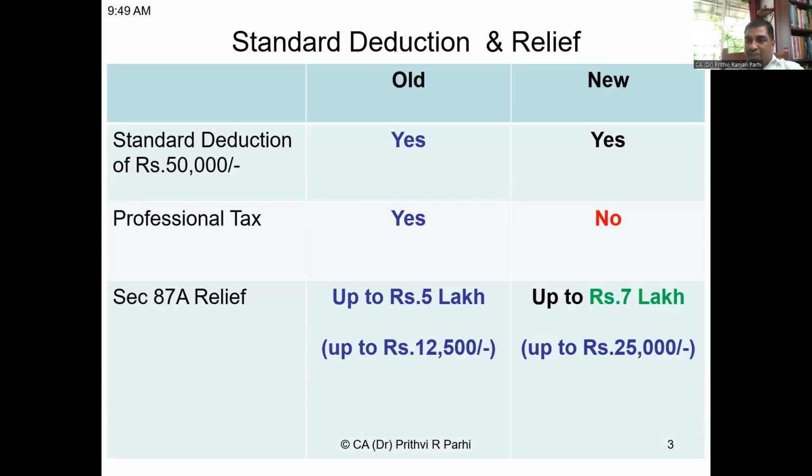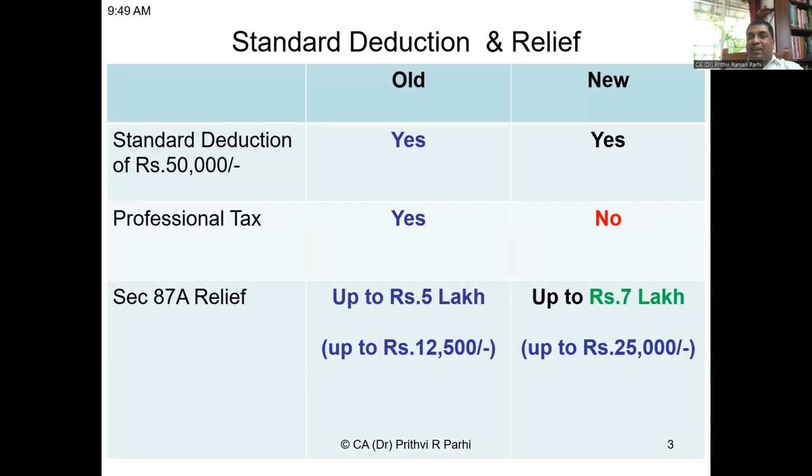This is a state-specific tax, which varies from state to state. Roughly, it comes around the 2,500 to 5,000 range. So that tax which is paid, if you're opting for old scheme, that deduction will be allowed. Income will be reduced to that extent. Under the new scheme, that is not allowed.